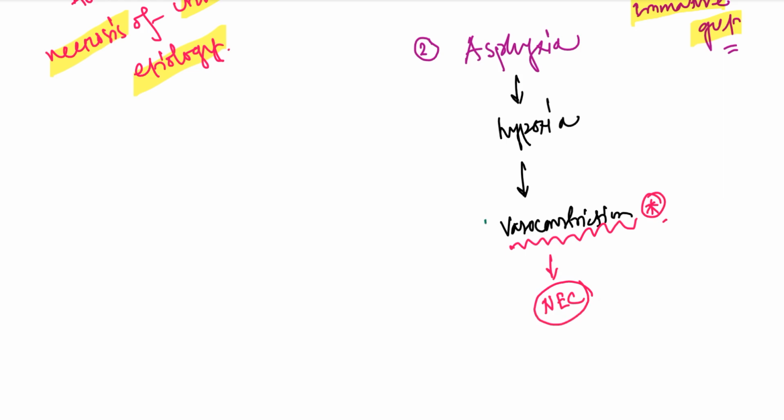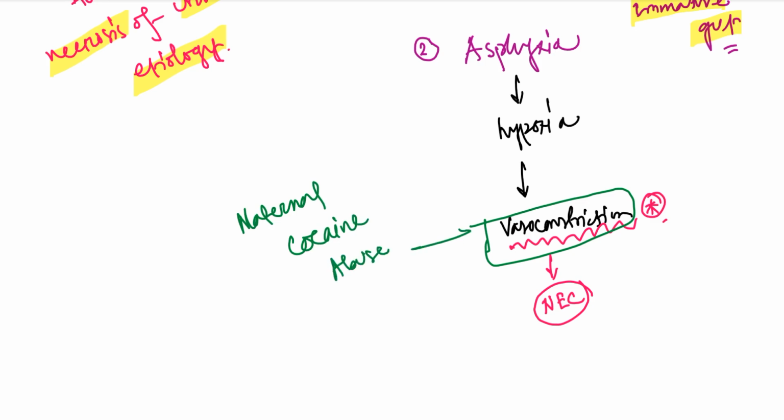There is another factor which can give rise to this vasoconstriction. What is that? That is maternal cocaine abuse. So maternal cocaine abuse also leads to vasoconstriction, and finally leads to necrotizing enterocolitis.